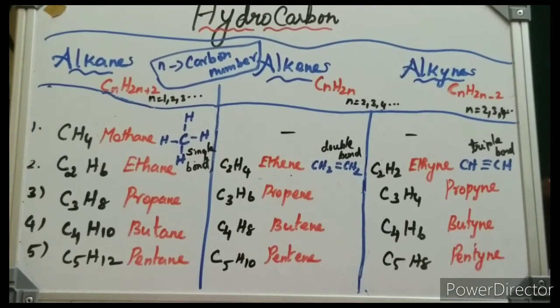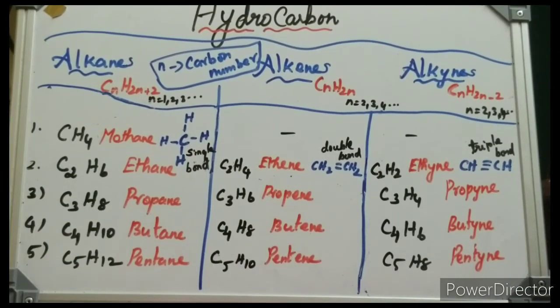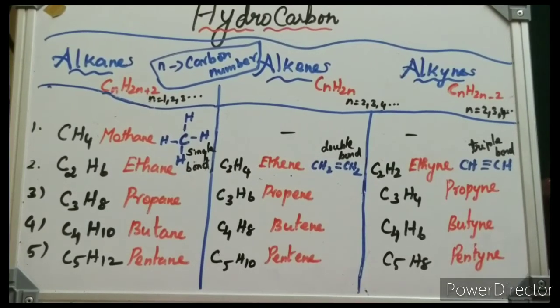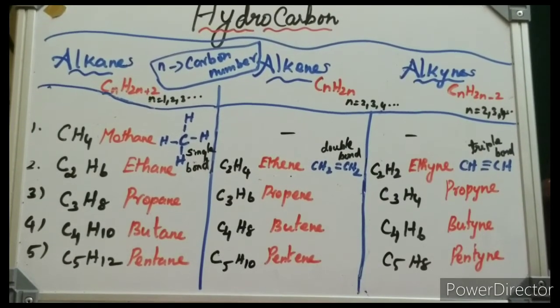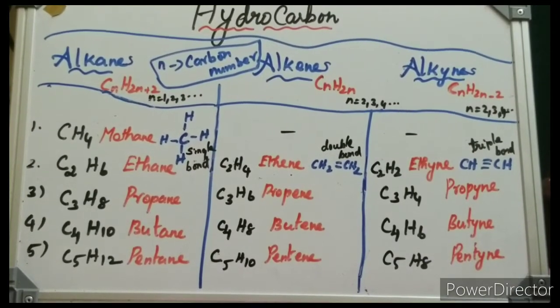Second one, alkenes. Alkenes are hydrocarbons which contain carbon-carbon double bonds. It is a double bonded carbon compound, so it is called an unsaturated compound. What is the general formula? CnH2n.